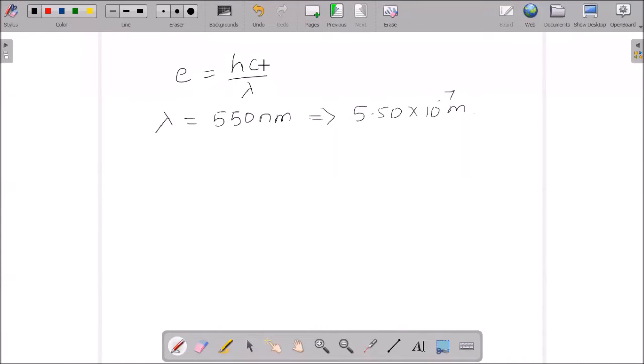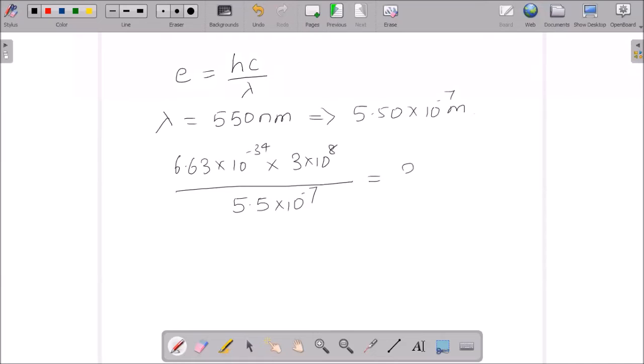And substitute the values in E is equal to hc by lambda. So this will be 6.63 into 10 to the power of minus 34 into 3 into 10 to the power of 8 divided by 5.5 into 10 to the power of minus 7. If you calculate this, you will reach 3.616 into 10 to the power of minus 19 joule.